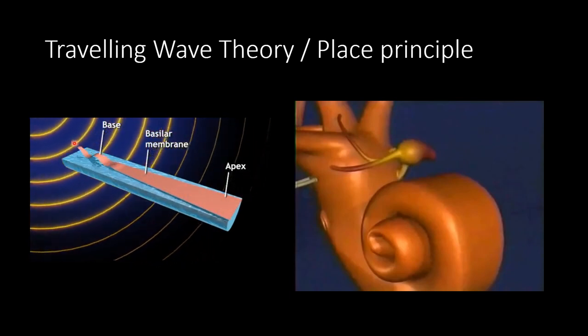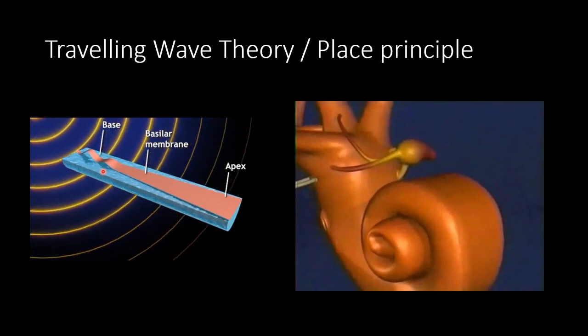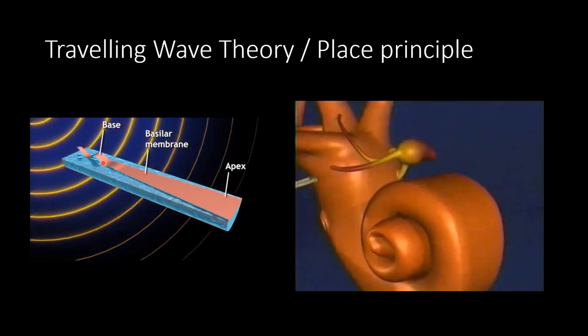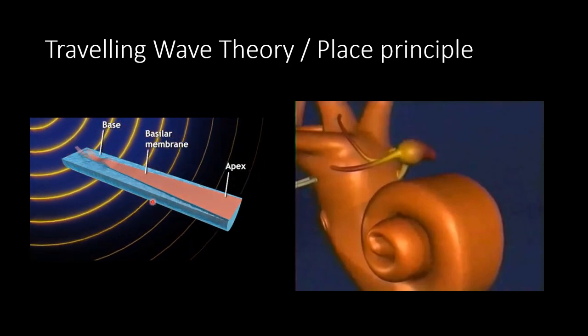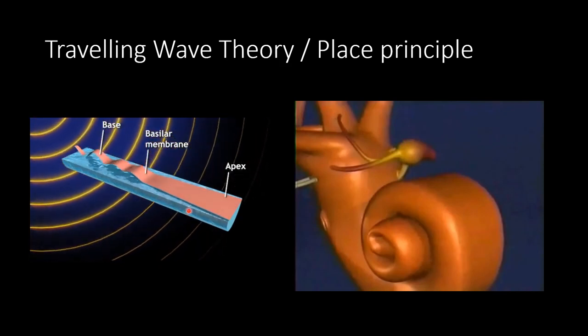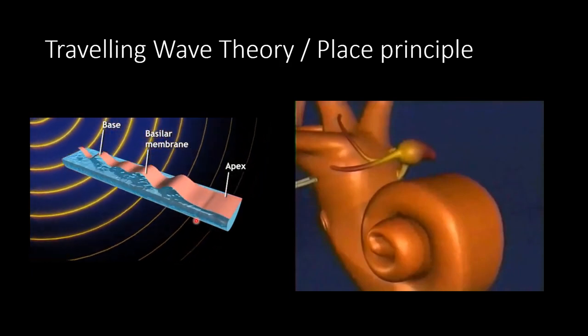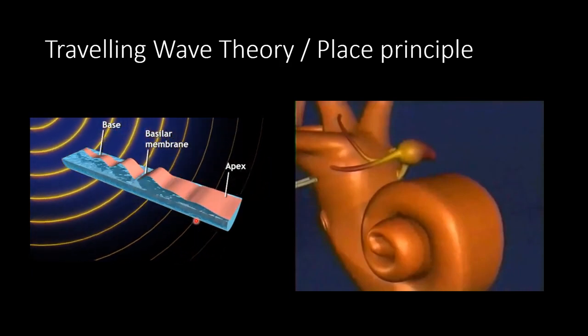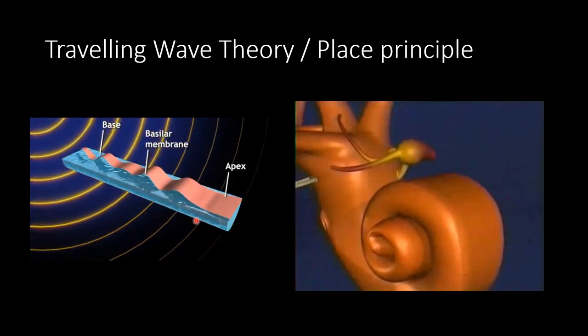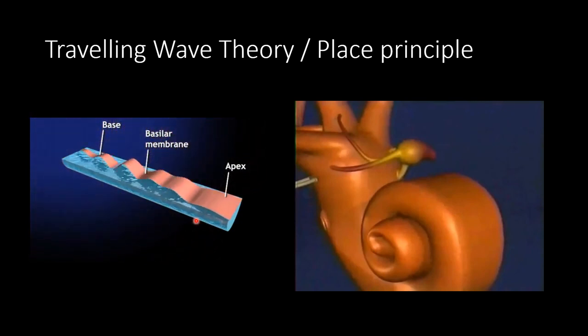So high frequency sounds produce movement of the basilar membrane near the base, and low frequency sounds produce vibration of the basilar membrane near the apex. So this movement of the basilar membrane depends on the different frequencies of the sounds. So the base responds to high frequency and the apex responds to low frequency.